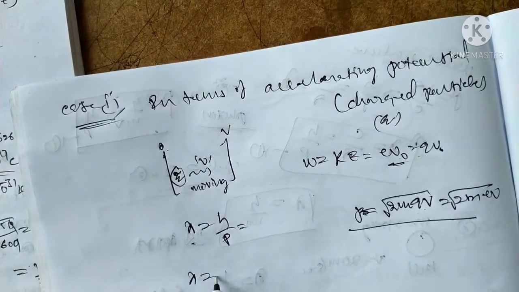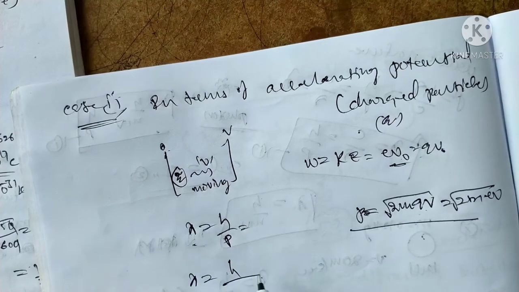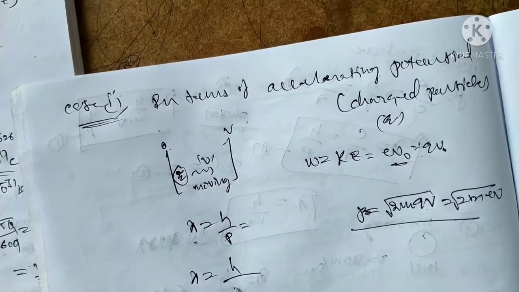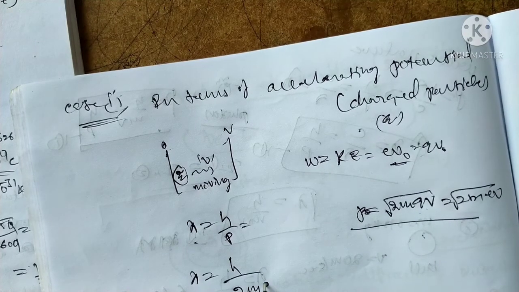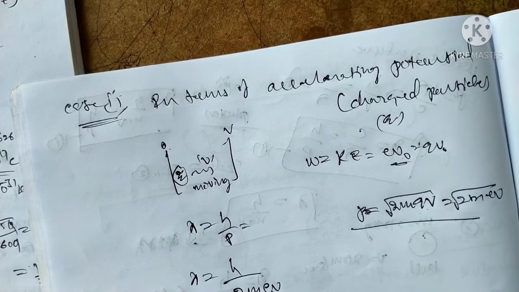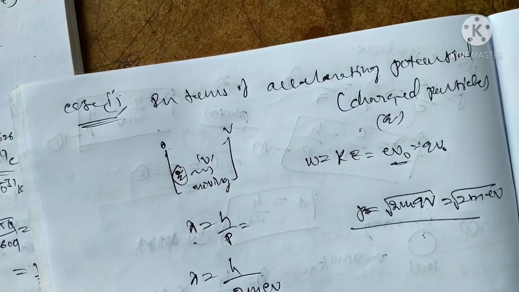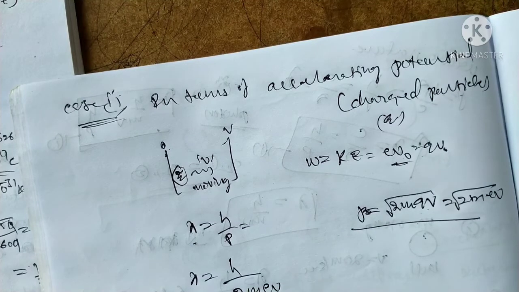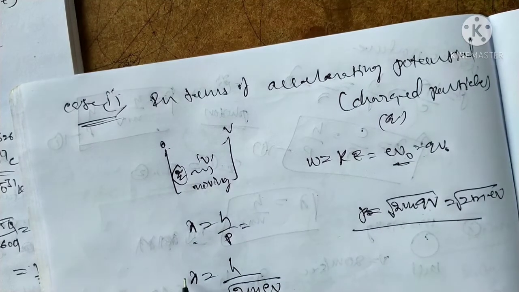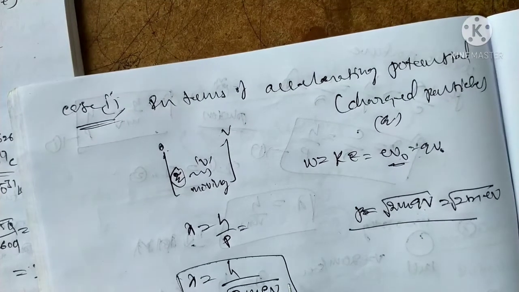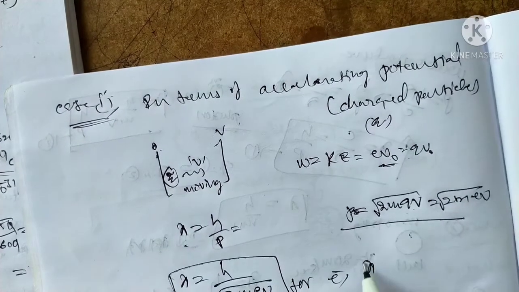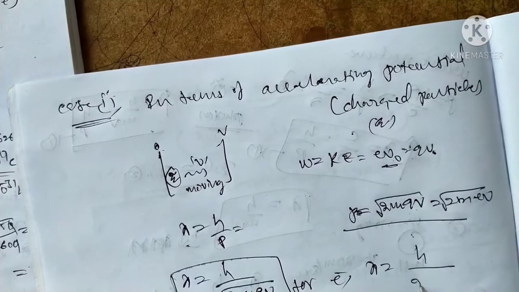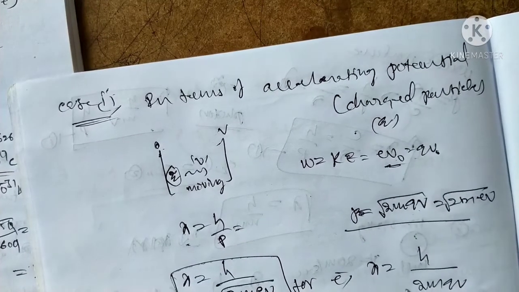Lambda is equal to h by p. Substituting the p value, we get h by root of 2m eV. It is for an electron. This is the de Broglie wavelength for an electron. Suppose for a charged particle, lambda is equal to h by root of 2m qV.